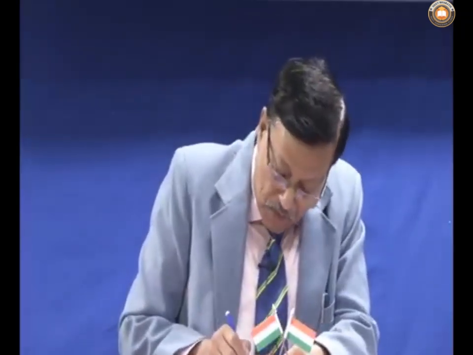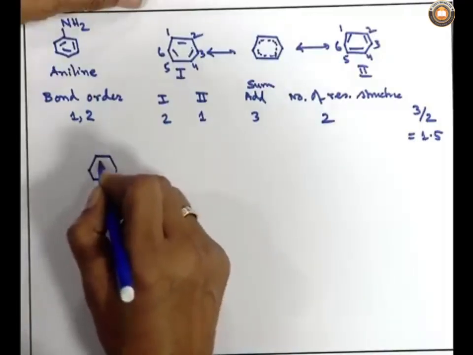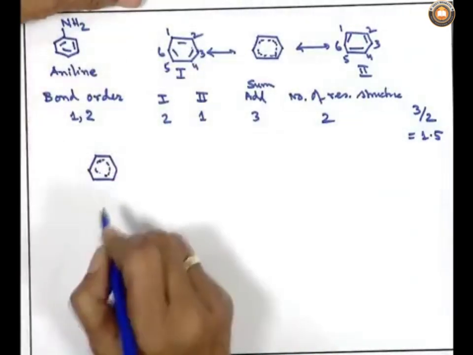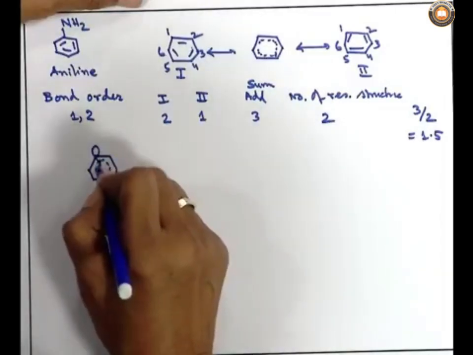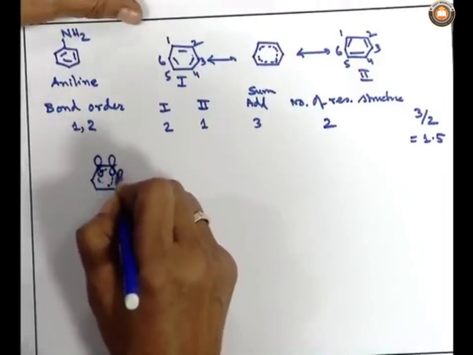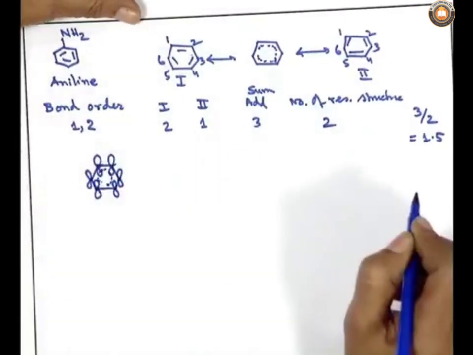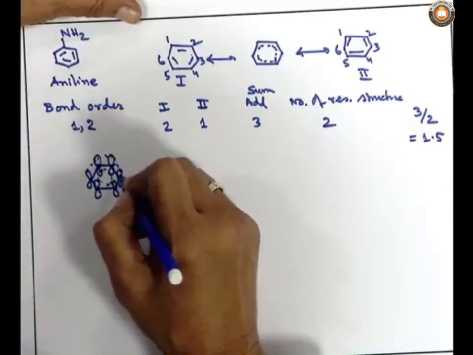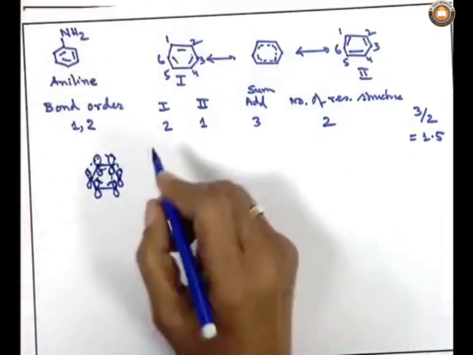So, 1.5 is the bond order, but if we look more precisely at the nature of this delocalized structure, we will find each carbon atom has a pz orbital, because all these are sp2 hybridized carbons, and these pz orbitals, with the help of the electron delocalization, give electron clouds not only on the top, but also on the bottom.